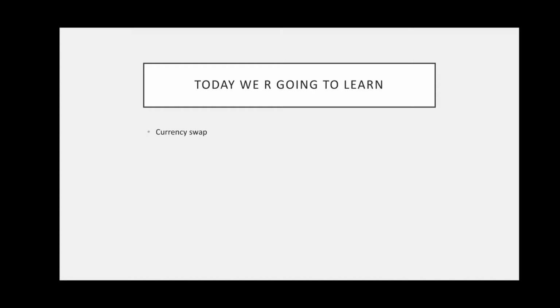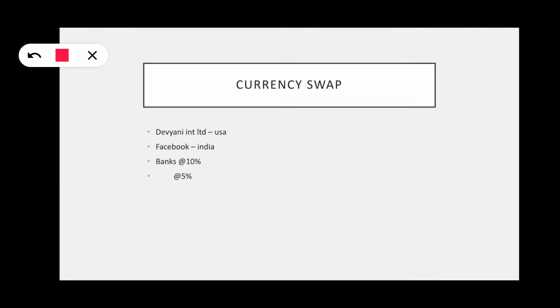Okay? What is currency? Currency means an amount expressed in INR or USD, maybe anything. It is nothing but the currency. And swap means exchange. Exchange of currency is nothing but currency swap. But how? What is the process? Let us see. Let's try the same example, but with different names.